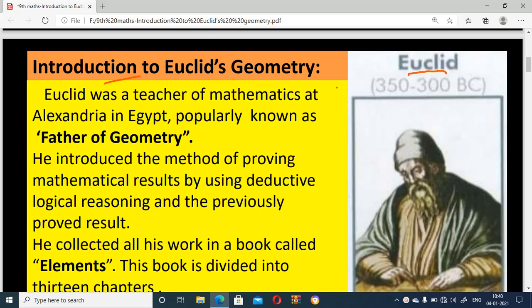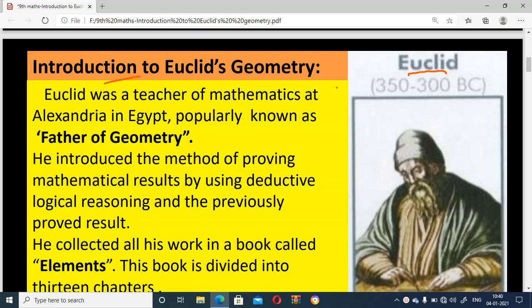Now we discuss the next topic, Introduction to Euclid's Geometry. What is meant by Introduction to Euclid's Geometry? Already you learned about axioms, postulates and propositions in the 8th standard, and also know about Euclid. Euclid was a teacher of mathematics at Alexandria in Egypt, popularly known as the father of geometry.